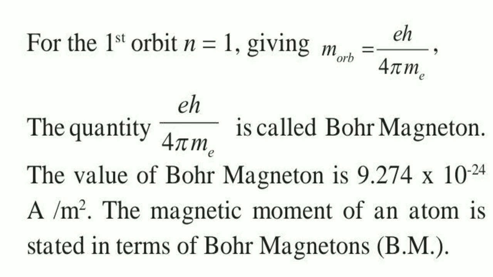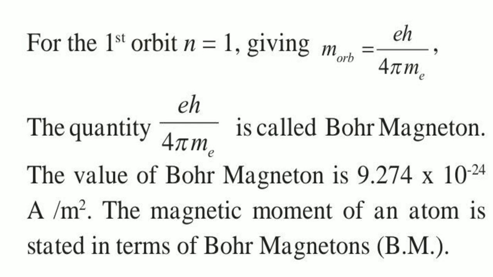The value of the Bohr magneton is 9.274 into 10 raised to minus 24 ampere meter square. The magnetic moment of an atom is stated in terms of Bohr magnetons. So this is all regarding the magnetic moment of an electron revolving around the nucleus of an atom.